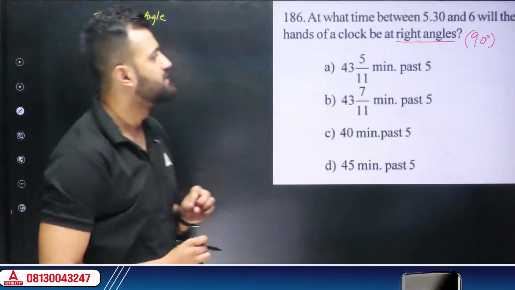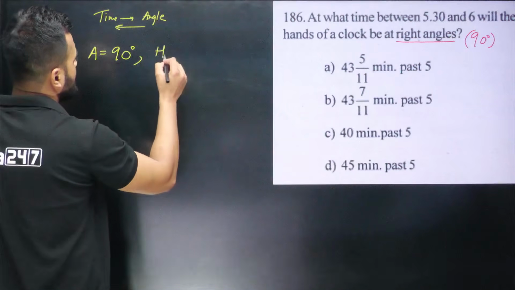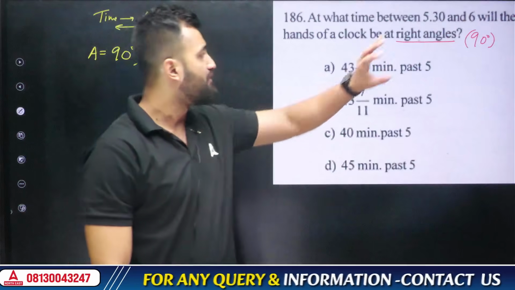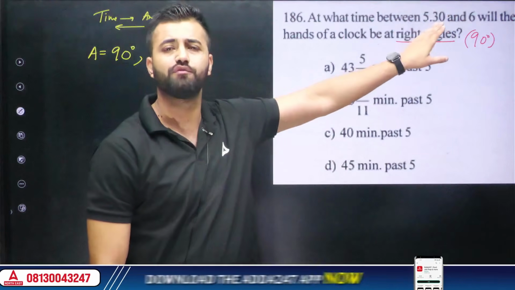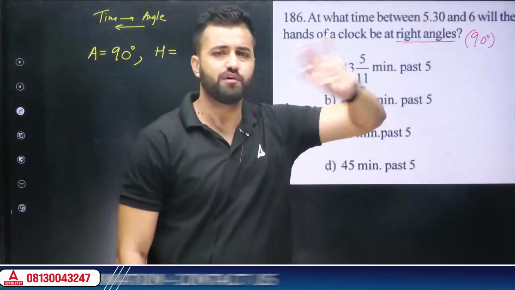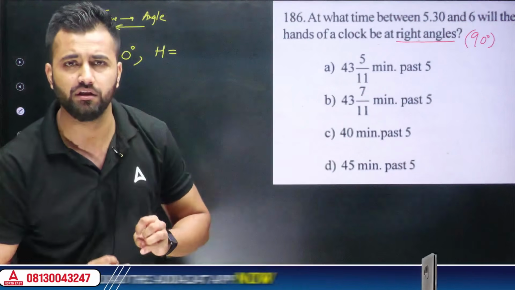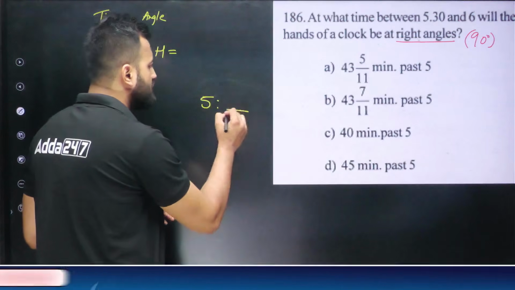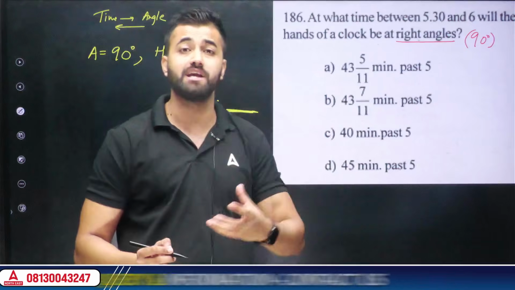Along with that, we have the hour as well. You would say, how do we have the hour, sir? We don't know the hour. We know the hour because the time range that they have given is from 5:30 to 6. So just omit 30. 30 is of no use. Just think of 5, okay? 5 to 6. Now, if I ask you, what time in between 5 and 6 will make so and so angle? So your time will be what? It should be 5 something. This something is what we are interested to find in this case.